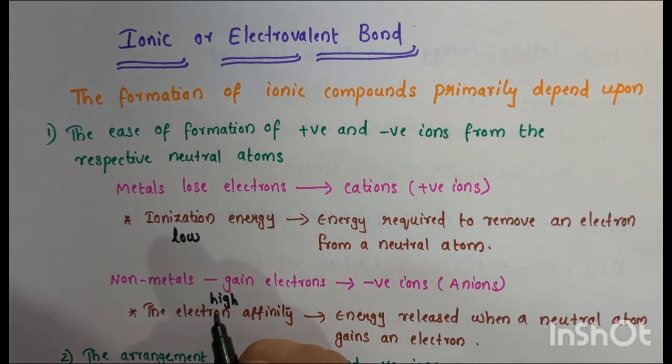The greater the difference in the tendency to lose and gain electrons between two elements, the easier it is for an ionic bond to form between them.